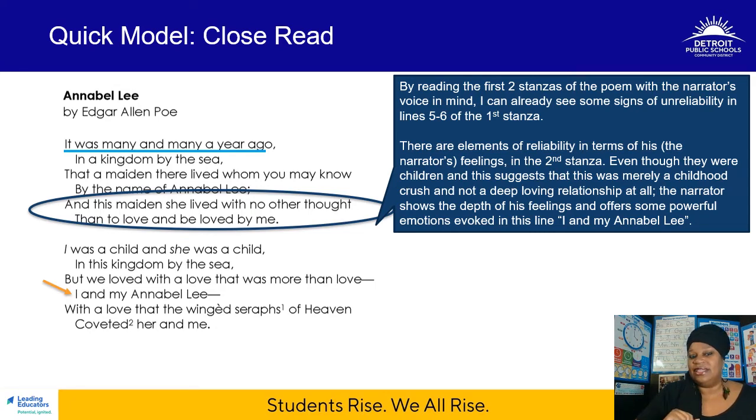Then we go down to the second stanza. Even though they were children, and this suggests that this was merely a childhood crush and not a deep loving relationship at all, the narrator is pretty reliable when he shows the depth of his feelings, and he offers powerful emotions with this line, I and my Annabel Lee. You decide.